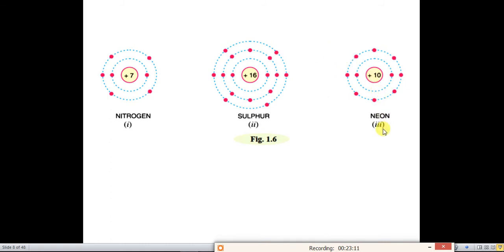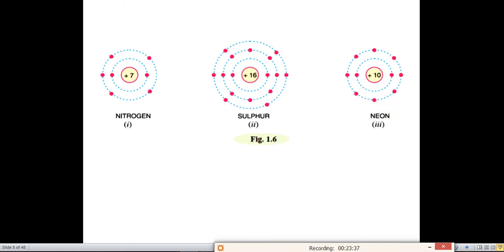So this neon is the most stable gas. Sulfur, atomic number is 16 and the valency is 6. Nitrogen, atomic number 7, the valency is 5. It is less than 8, more than 4.